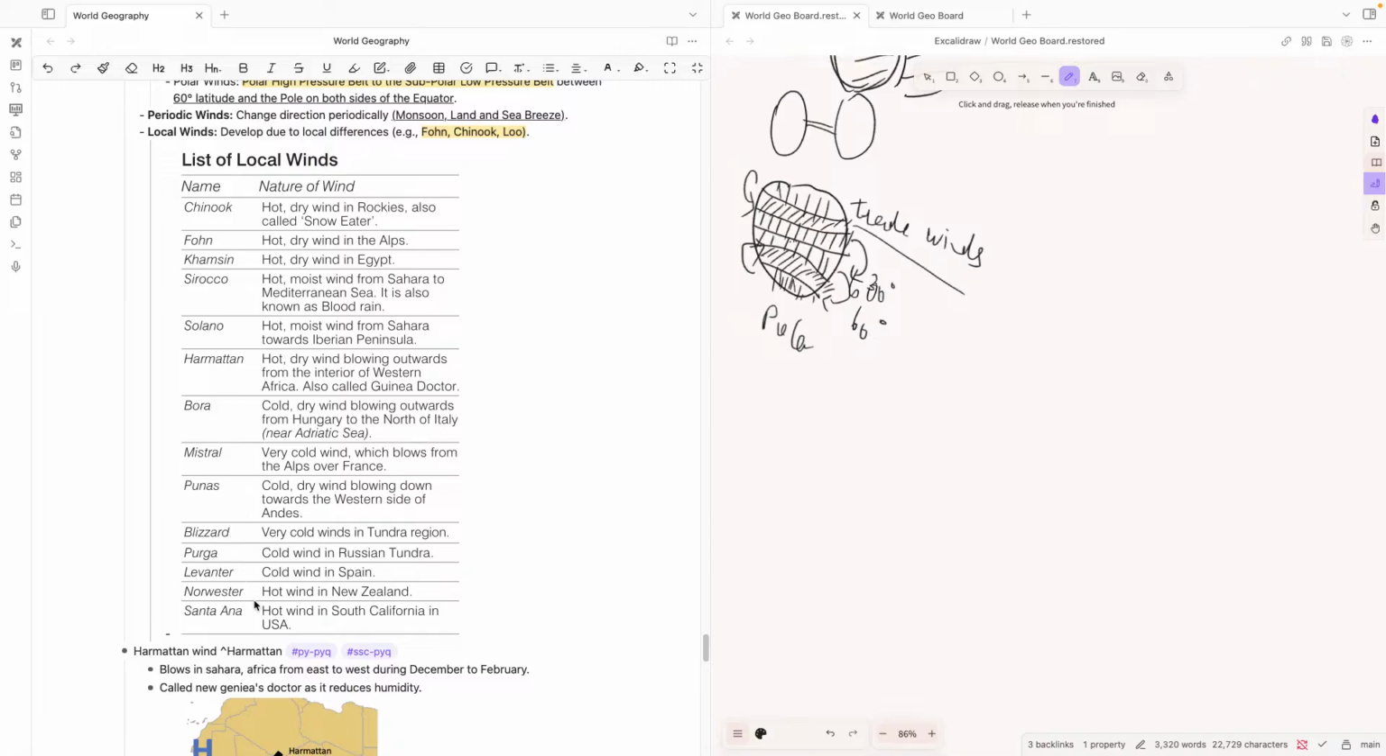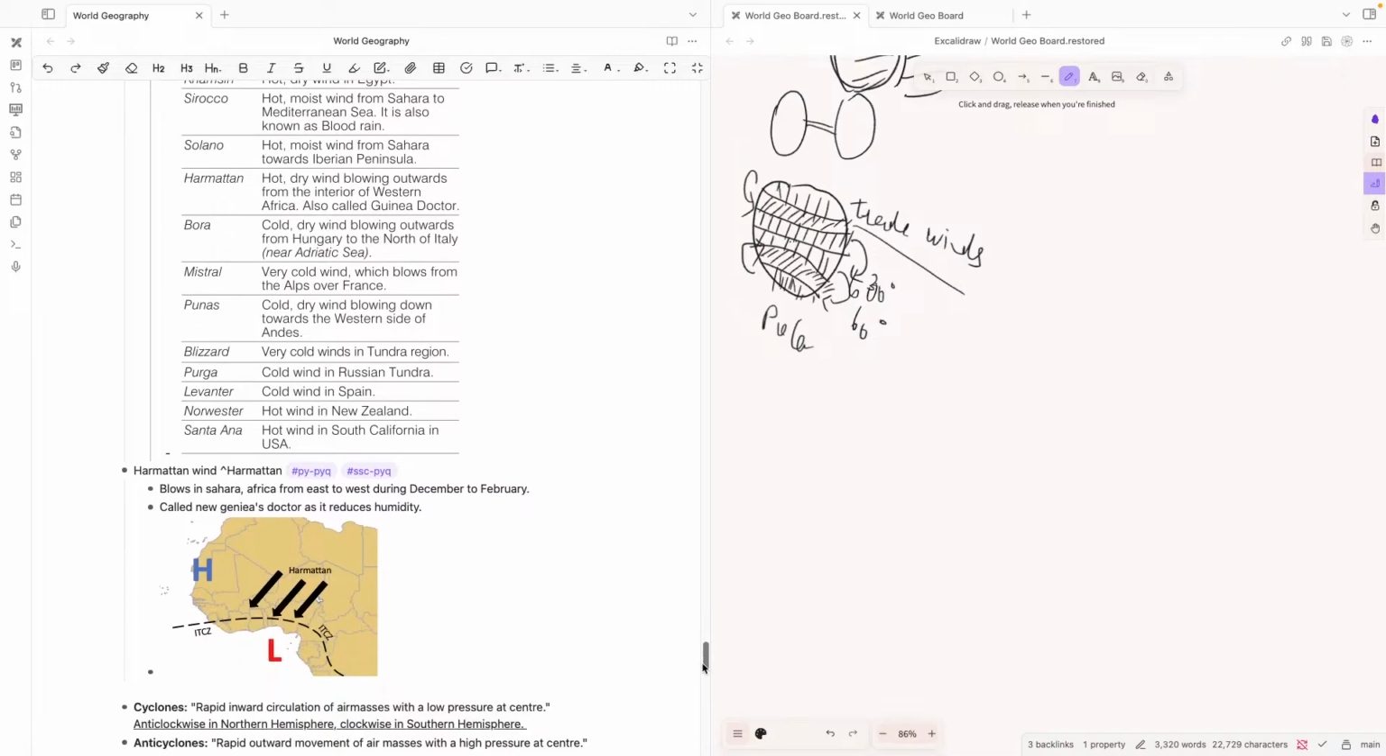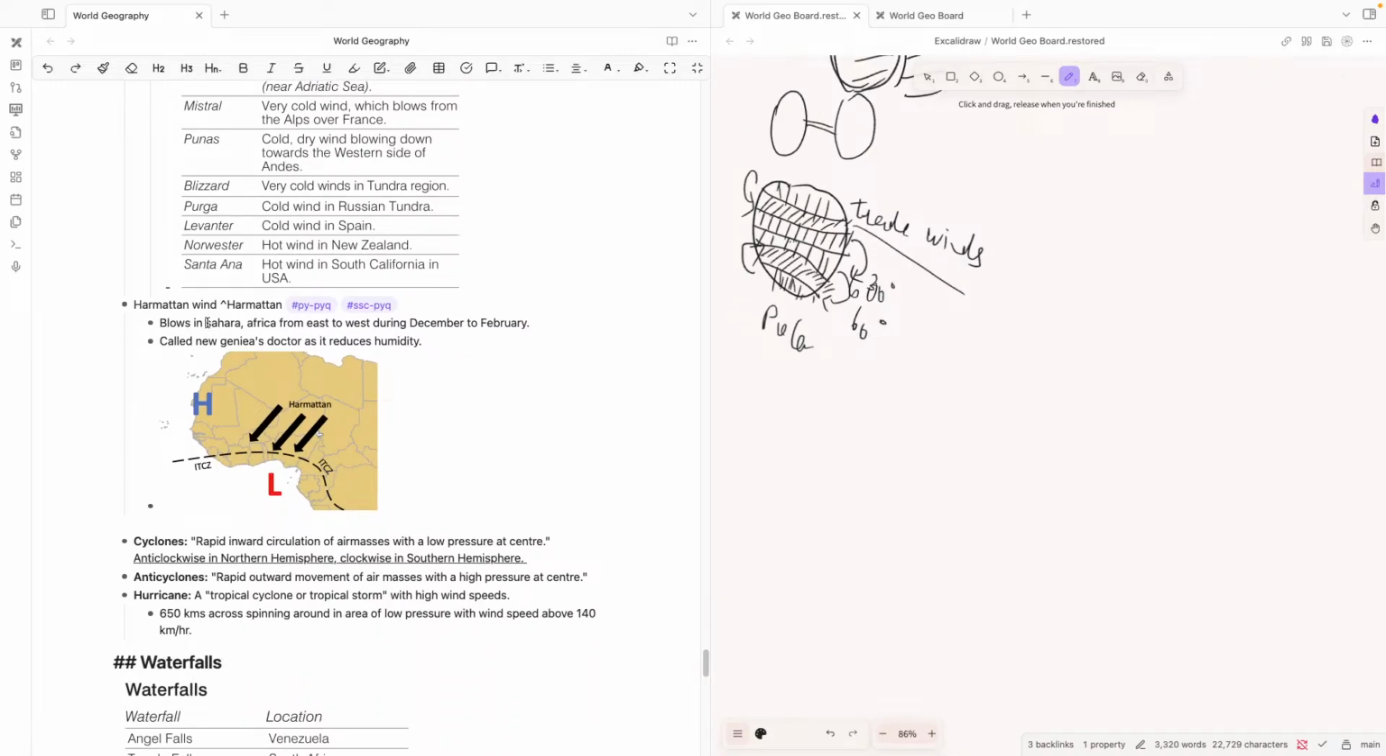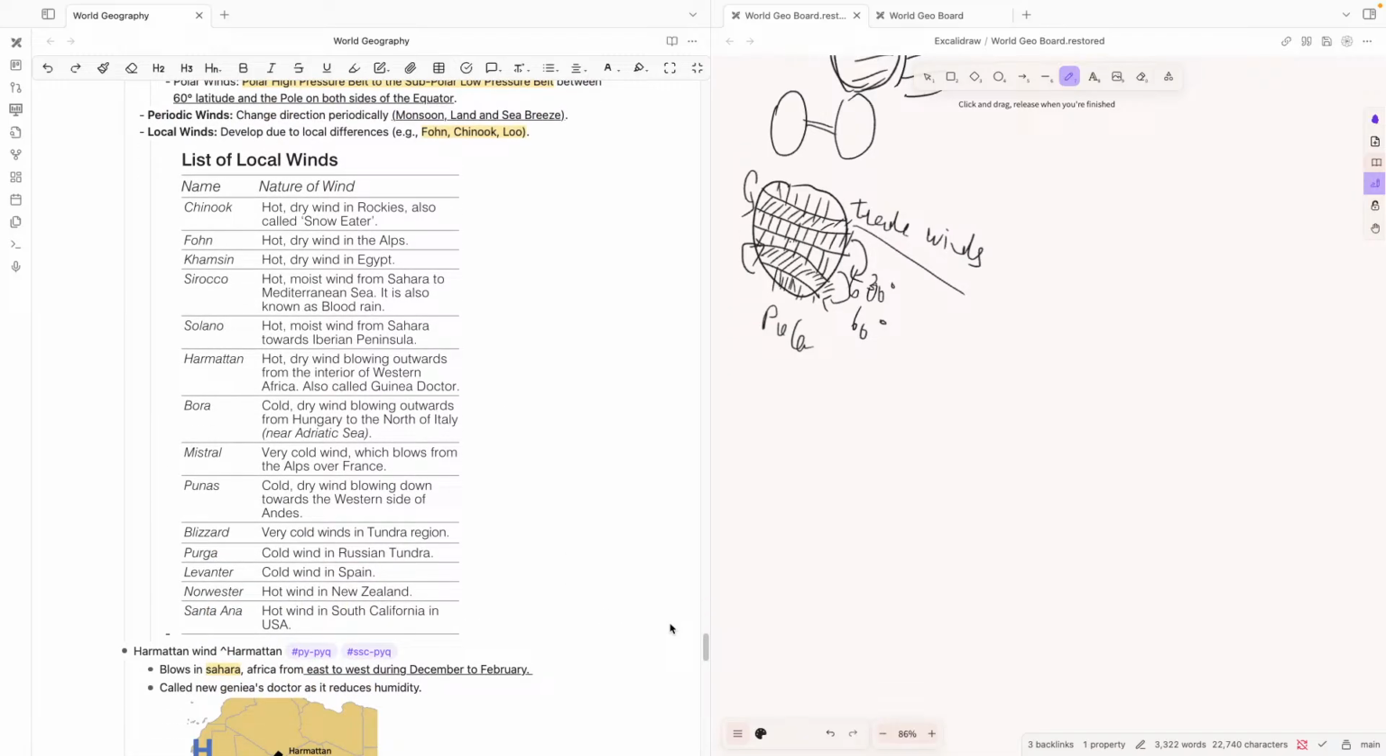So Harmattan blows in the Sahara from east to west during December to January. It is called the Genie's Doctor as it reduces humidity. Similarly, other winds also have a name. Quick revision: Chinook is called a snow eater. Sirocco is called blood rain.